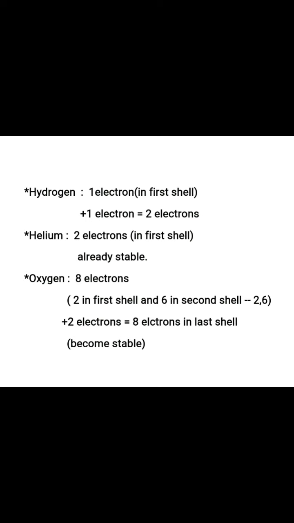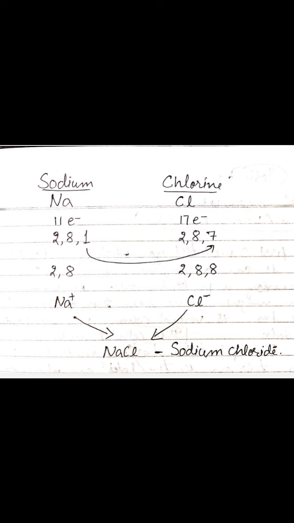Okay, one more example we will discuss here: sodium and chlorine atoms. Sodium has 11 electrons, chlorine has 17 electrons, and the arrangement for sodium is 2 8 1, meaning 2 electrons in the first shell, 8 electrons in the second shell, and 1 electron in the third shell.